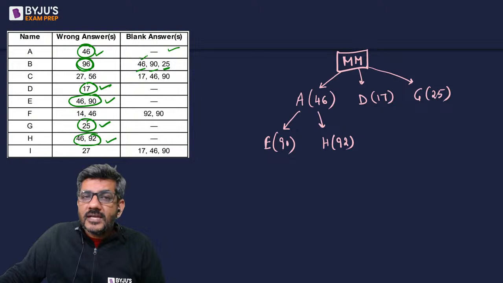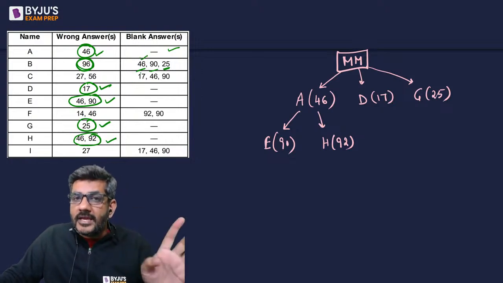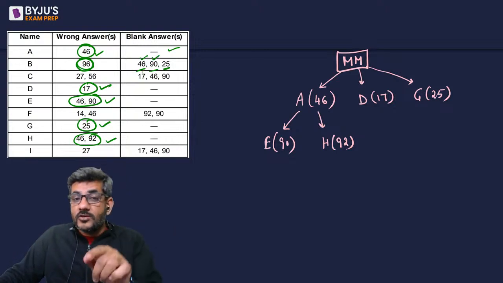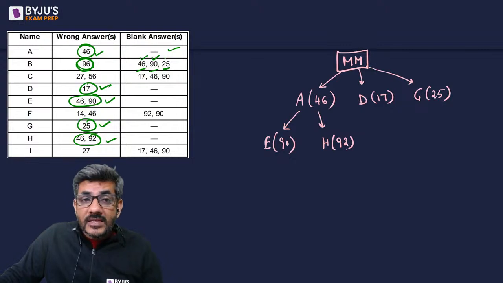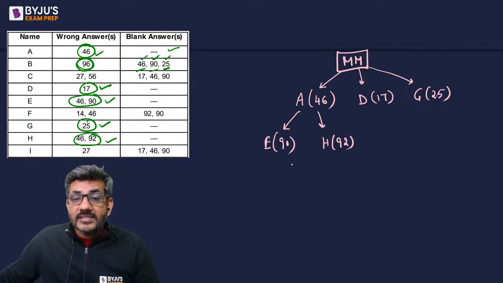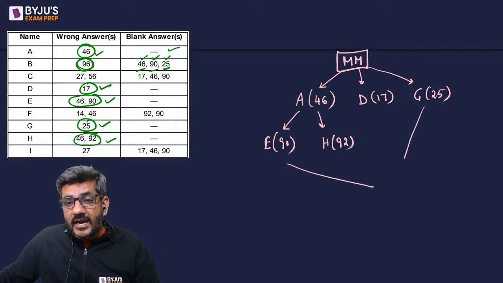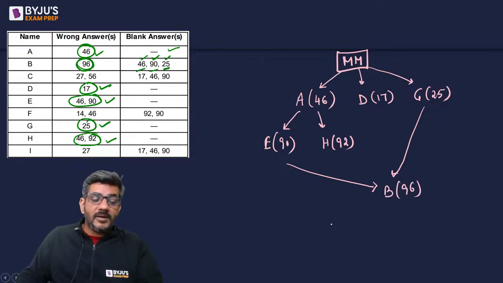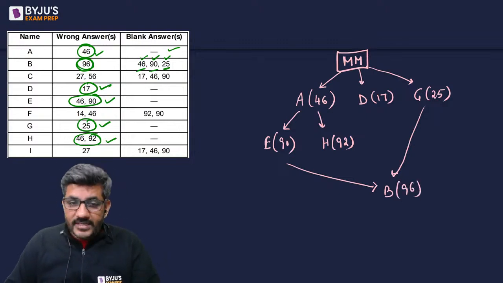Why is there confusion created in 46? It must have been through A or E or H. Why is there confusion because of 90? It was introduced by E. Why is there confusion because of 25? It was introduced by G. So can I say this person must have directly copied from E and G, and he introduced the wrong answer to question number 96?